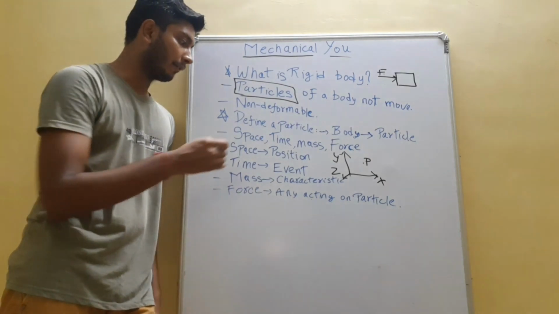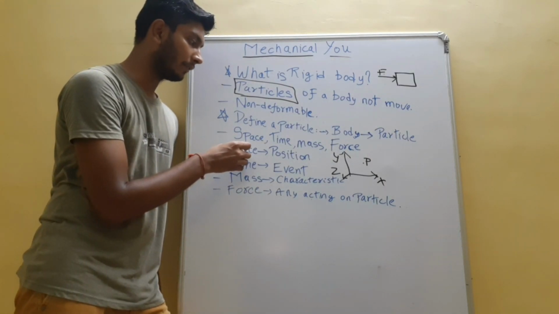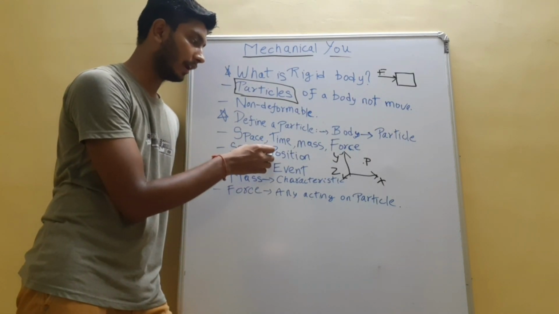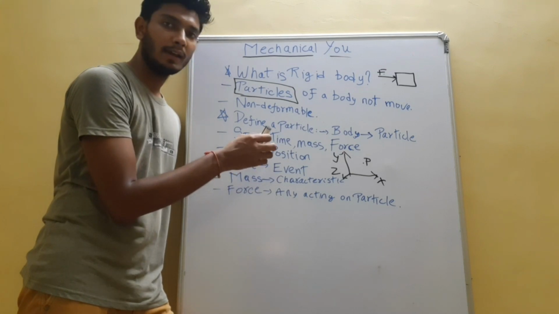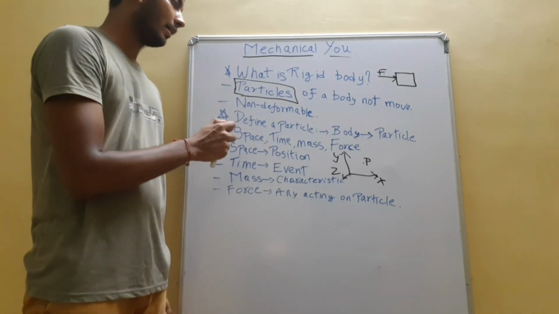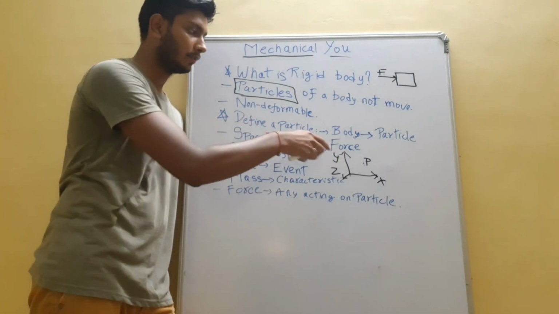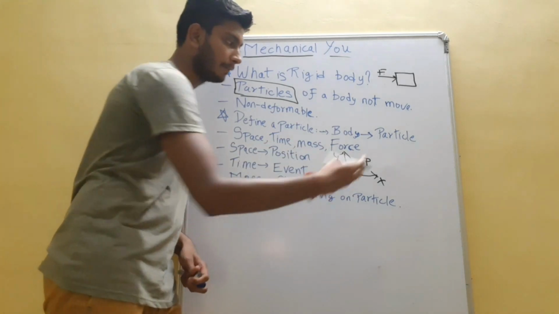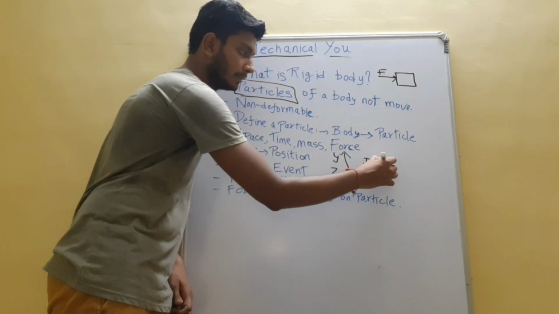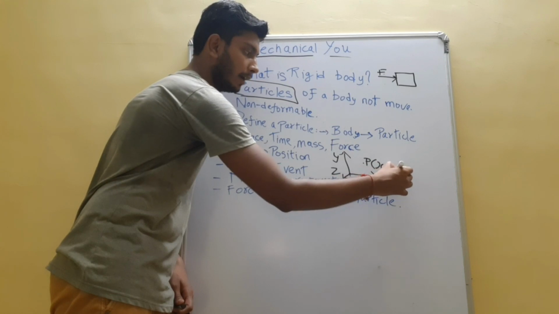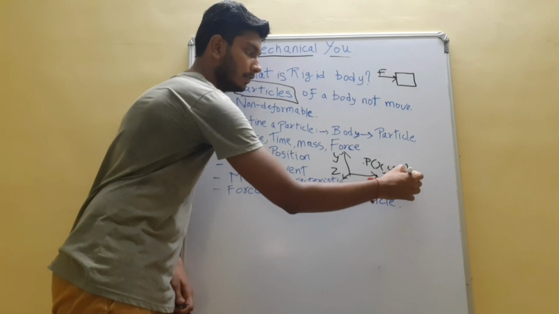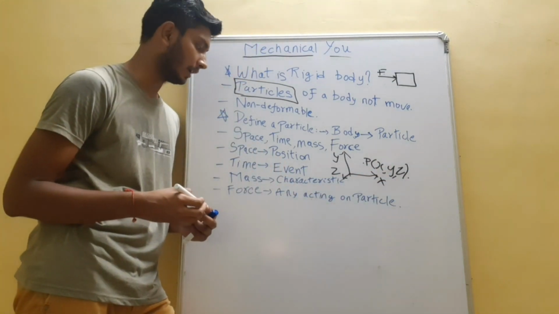If I want to define the position of a particle in space, I need some vectors. So it would be defined by P of x, y, z. This is the position of the particle.